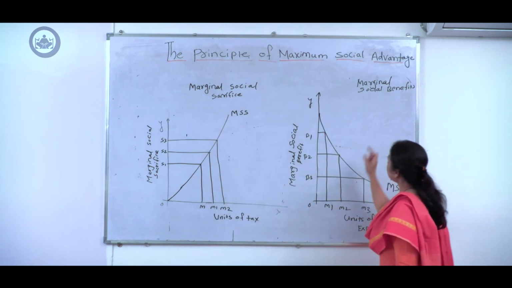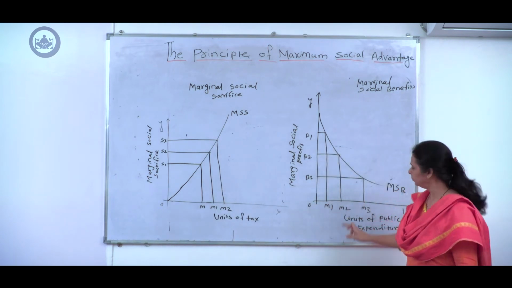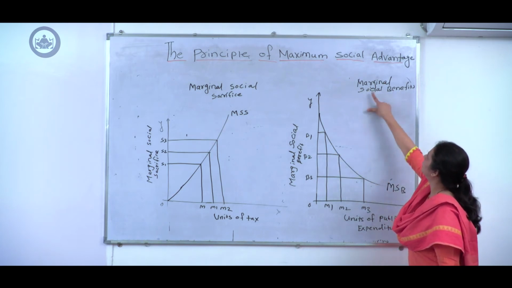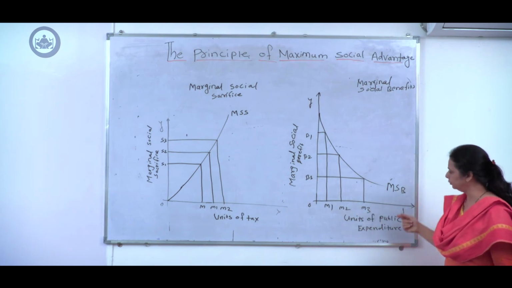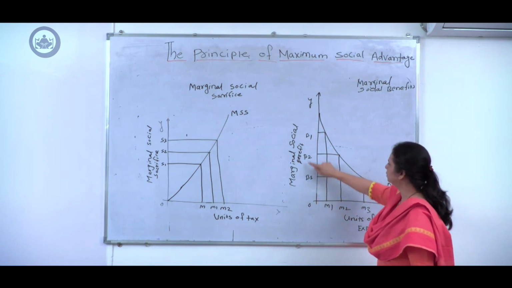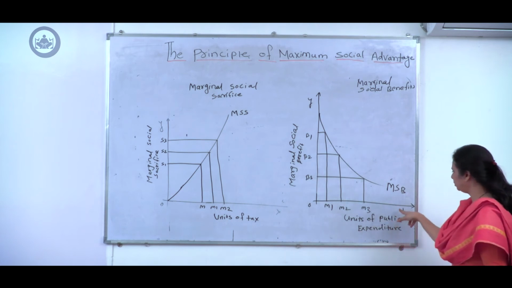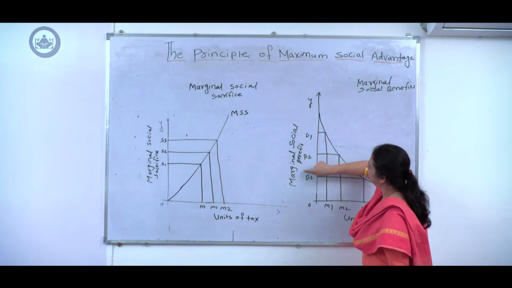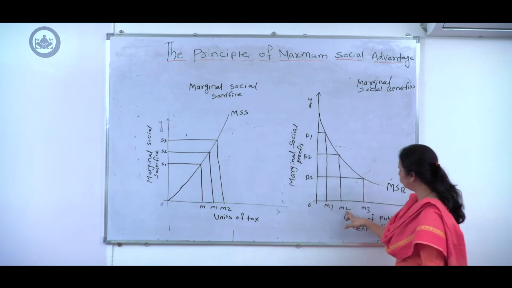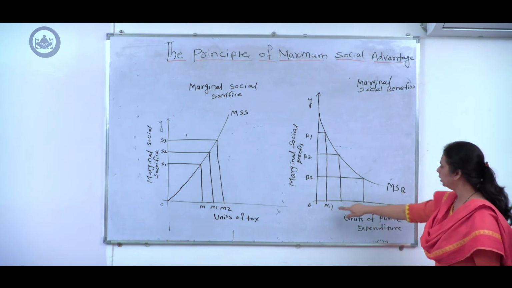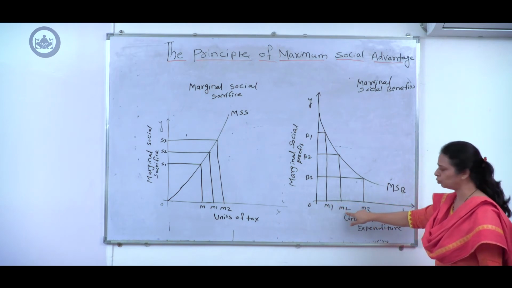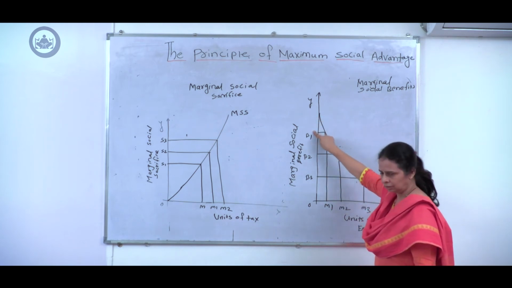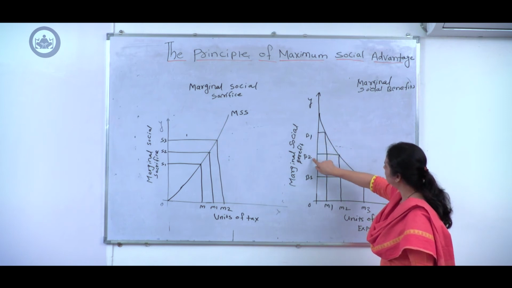According to Dalton, when government spends for the society, it leads to benefits. The diagram is about marginal social benefits: additional units of expenditure generate additional benefit to the society. In this diagram, the x-axis represents units of public expenditure and the y-axis represents marginal social benefits. As government goes on spending more and more units, from OM1 to OM2 and OM2 to OM3, it leads to a decline in the benefits.